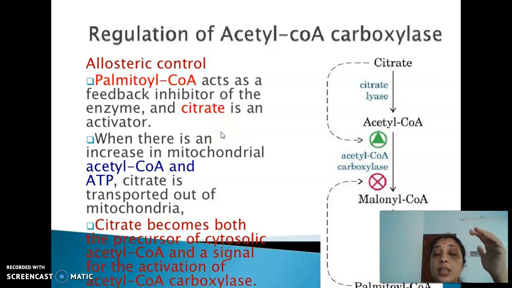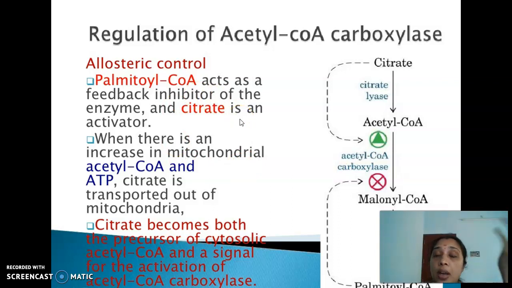Whenever there is inhibition, immediately the citrate level is lowered, and naturally less citrate crosses the mitochondrial membrane. So citrate is an activator while fatty acyl-CoA is an inhibitor, right? So in order to cause the inhibition of acetyl-CoA carboxylase, the lowering of the citrate level is carried out. The quantity of citrate is lowered.